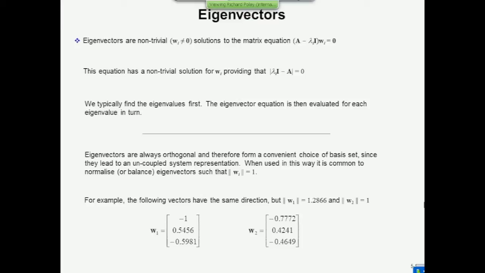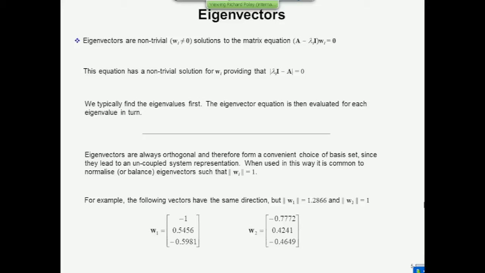Now, when you write down your eigenvectors, usual practice is to normalize them so that their length is 1. Direction won't change just because you change the size of the elements in it necessarily. Here, for example, is an eigenvector that someone's found: minus 1, 0.5456, 0.5981. If you calculate the 2 norm of this, you square each of these elements, add them together, and take the square root. That tells you the length of that vector in what's called the 2 norm. And what you do is divide each of the elements by that length.